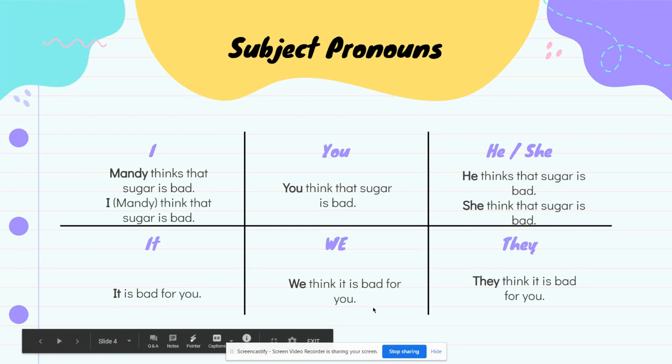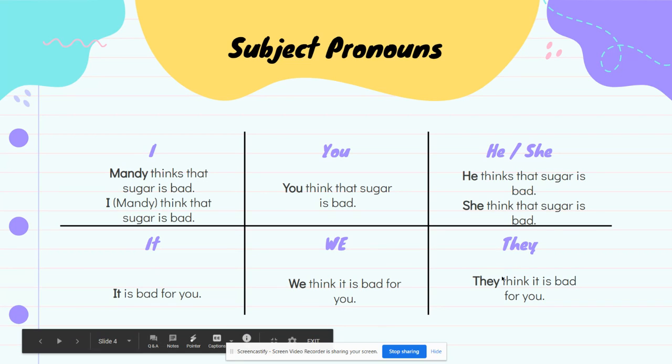So not only am I using we to substitute Mandy, I'm also using it. You see? This is hidden. I'm also using it to substitute sugar. So we think sugar is bad for you. We think it is bad for you.